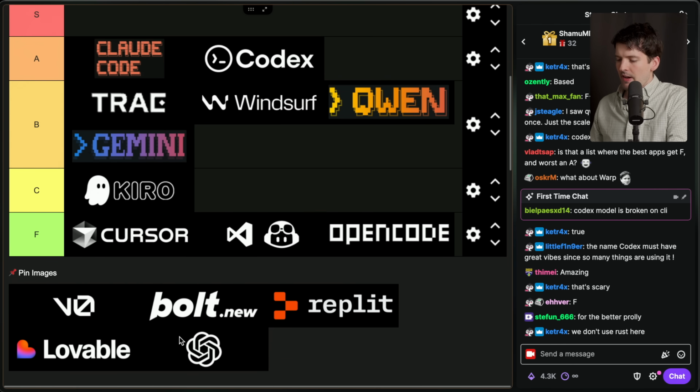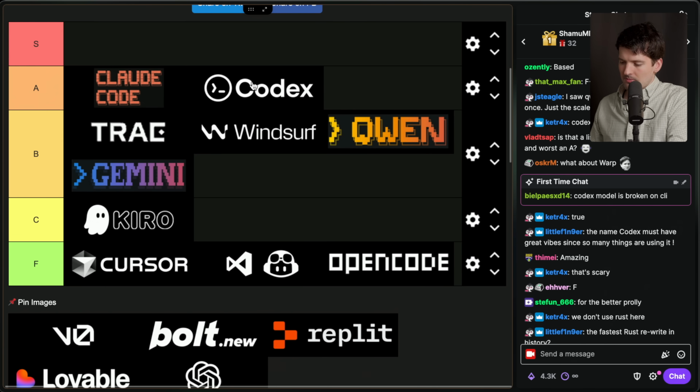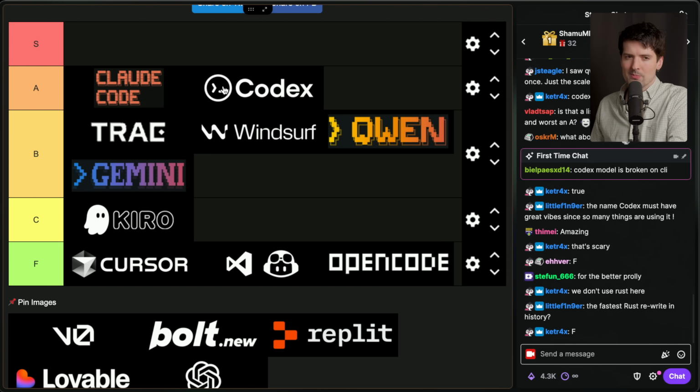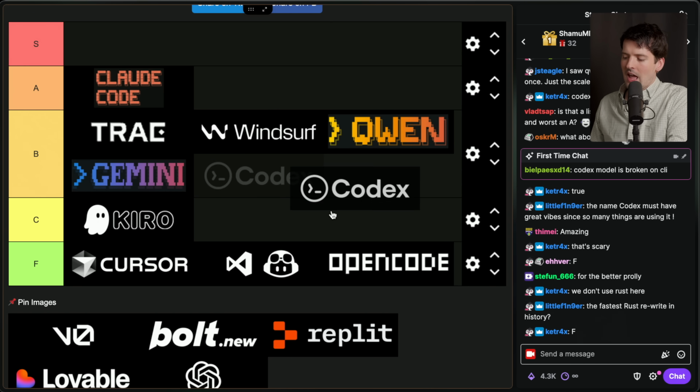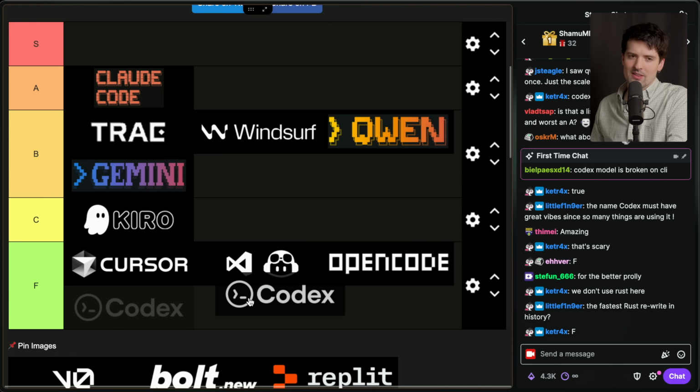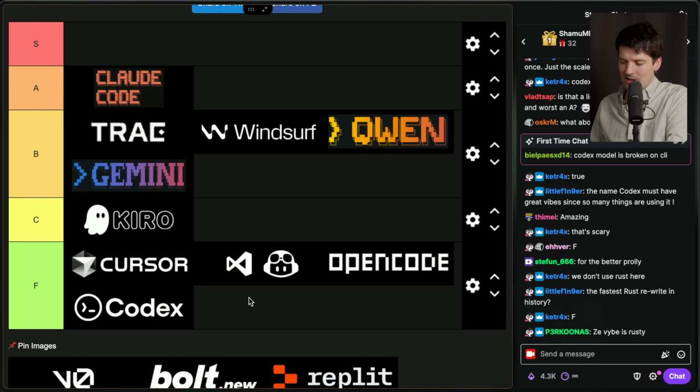As this is a vibe coding tier list, Rust does not have the right vibes. Rust is very much a language by developers for developers, not a language for vibe coders. And by the nature of Codex being an open source project, we have way too much info. We can't in good faith keep it in that high of a tier when it's in Rust. So to F, it goes.